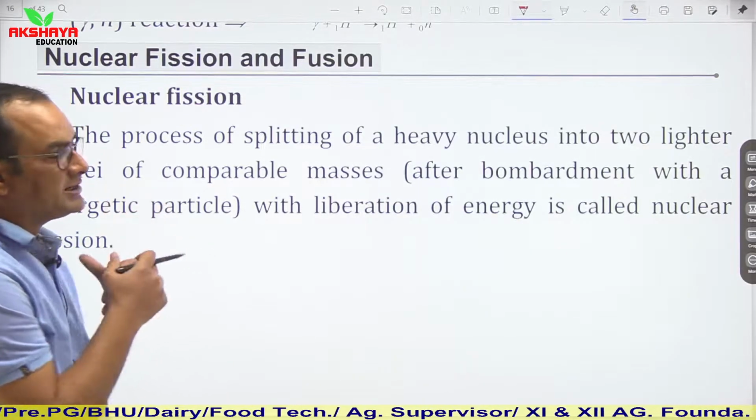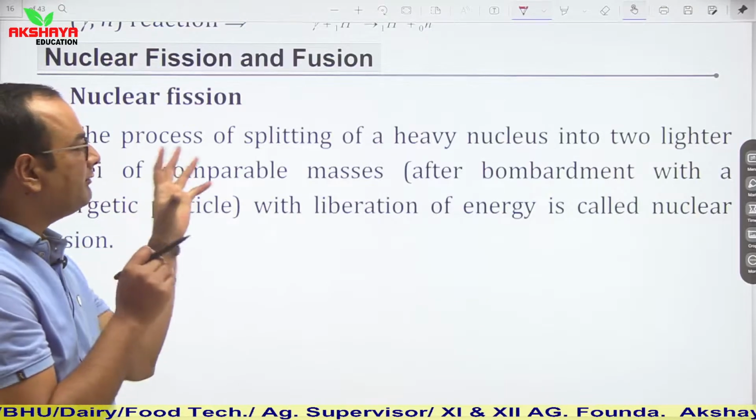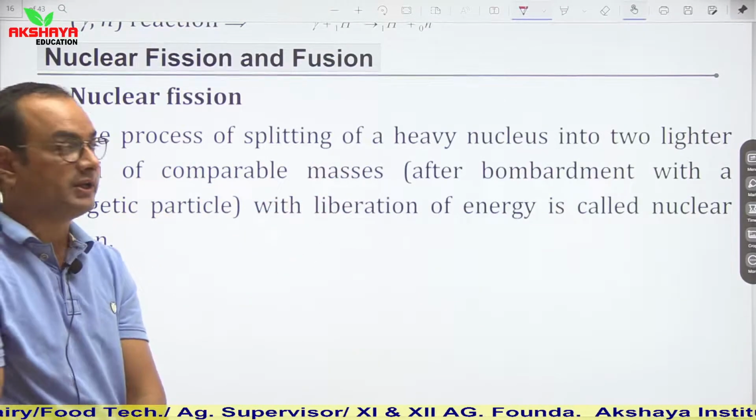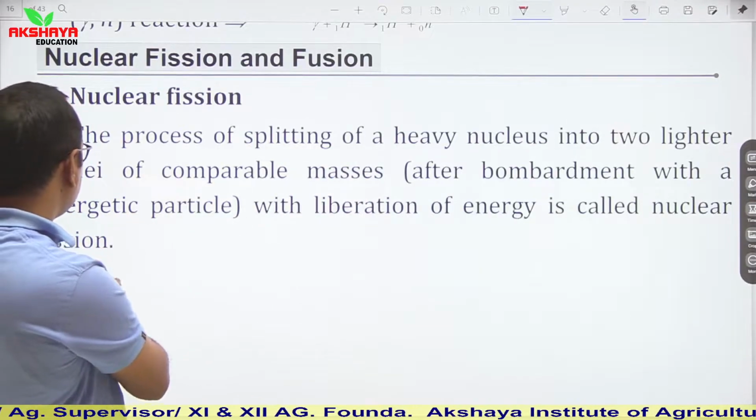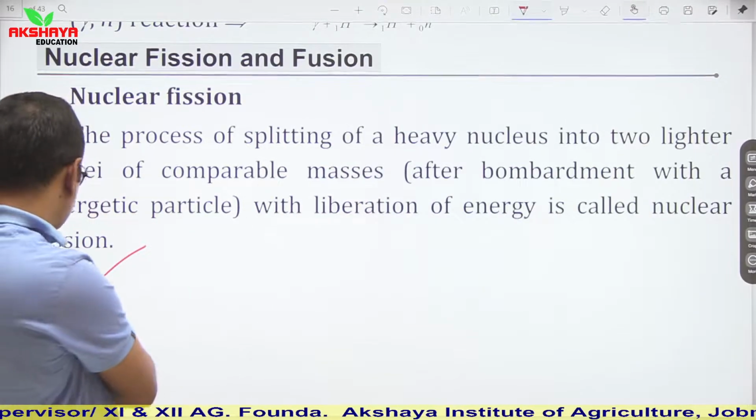So nuclear fission, as I told you earlier, fission means heavy nuclei splits into lighter nuclei and some energy is released. This process is known as nuclear fission.